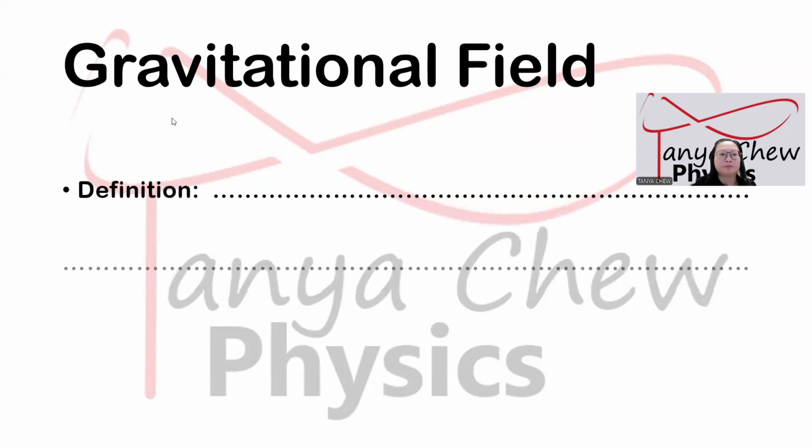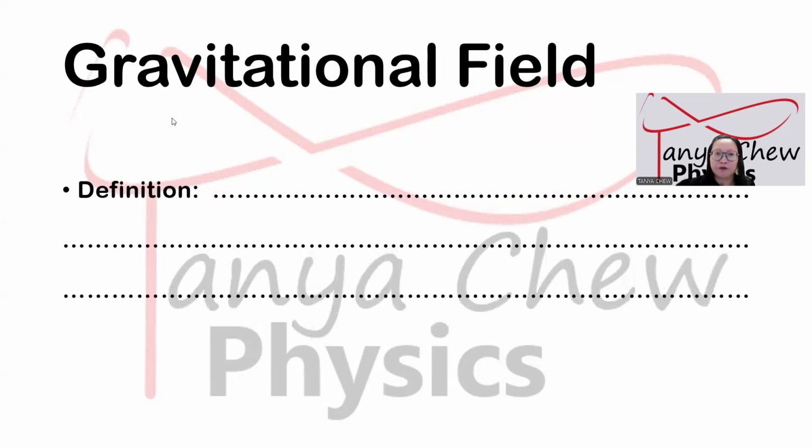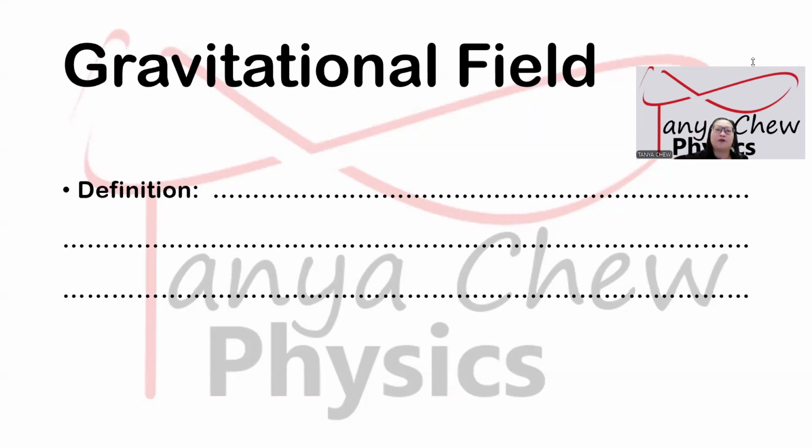First of all, the definition of gravitational field is definitely very important. So what is the definition of gravitational field? Feel free to copy this down and feel free to pause the video if you still need time to copy this.